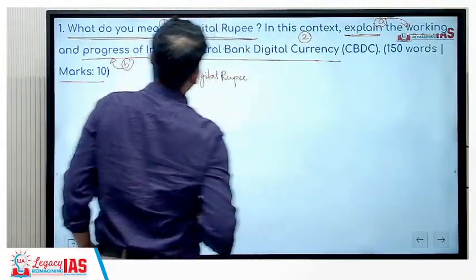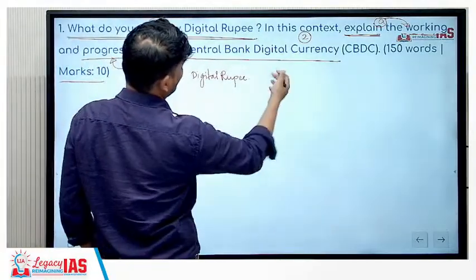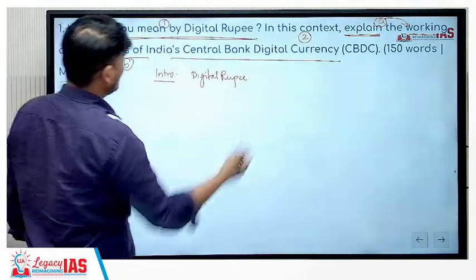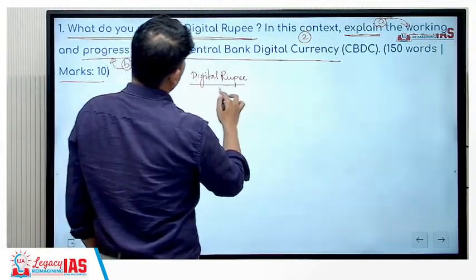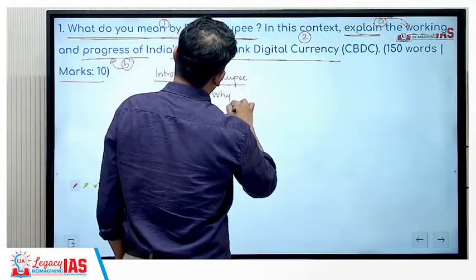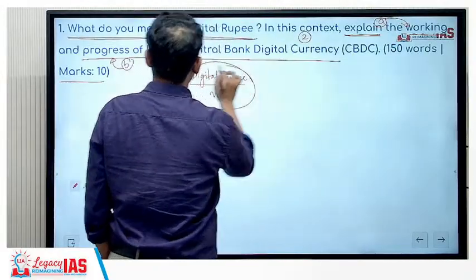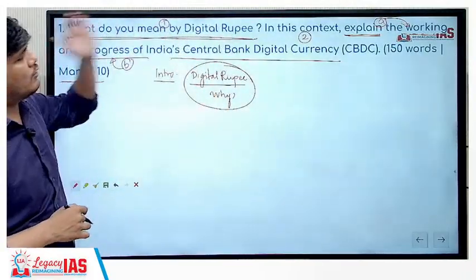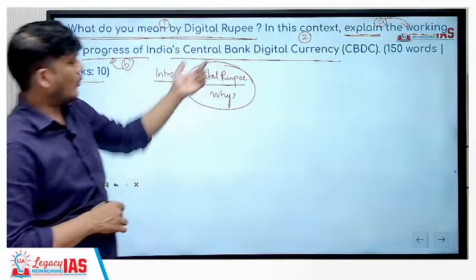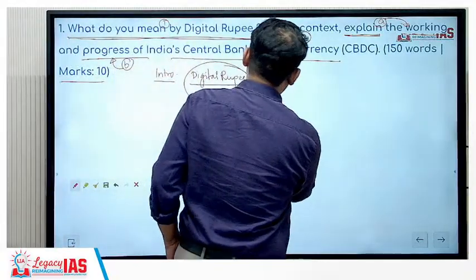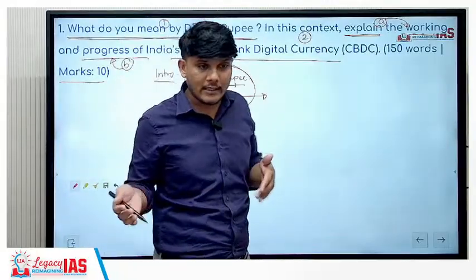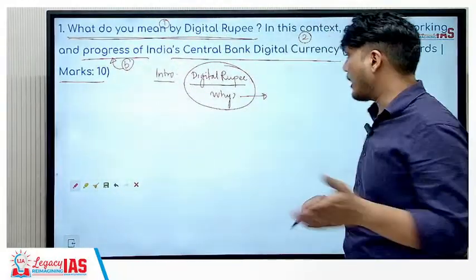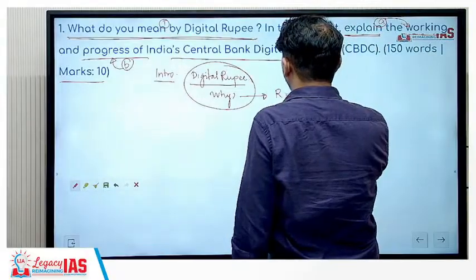You start by defining what is digital rupee and you write the e-rupee symbol, etc. And in this you can also talk about why it is being brought in. So this takes care of your digital rupee context. It is very important to mention that it is not like cryptocurrency, which is neither legal nor illegal, and is not backed by RBI. This is something that is backed by RBI.